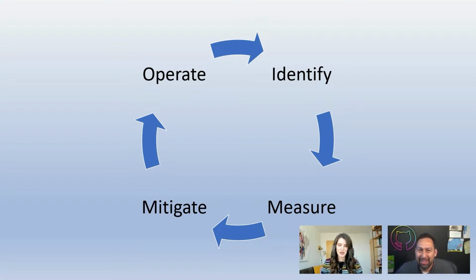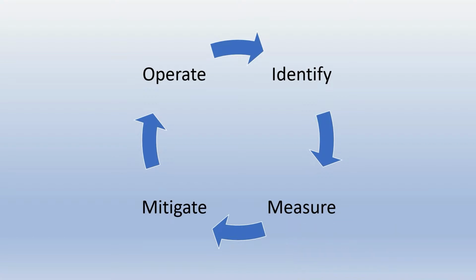But I think this framework has actually been really helpful for people in terms of thinking about responsible AI. And so I think it is a powerful circle for us to look at. If we look at each of these steps, the first one is what we were just talking about: identify. We have to figure out what are all of the potential challenges that we may have with the technology that we need to take into account when we're developing it.